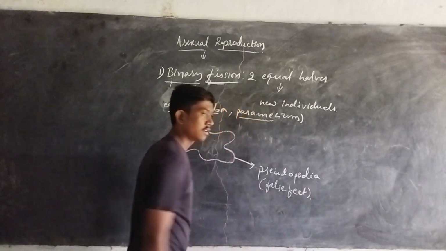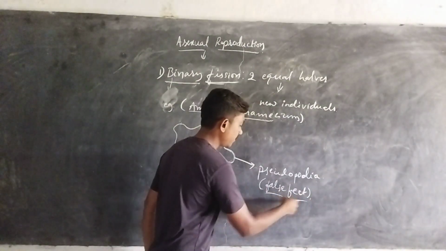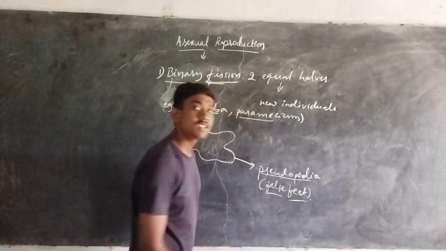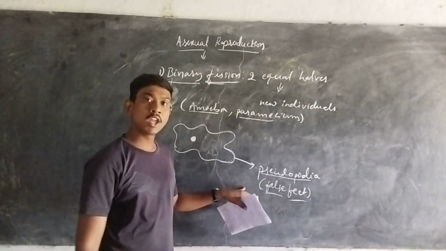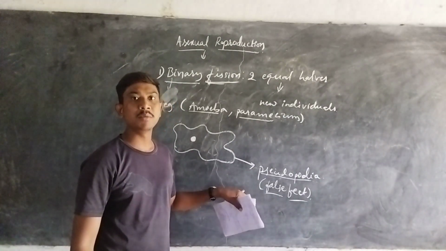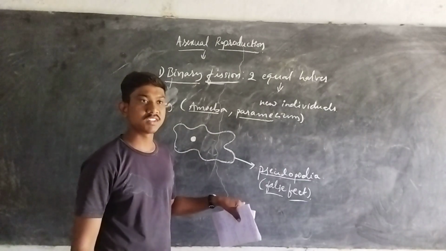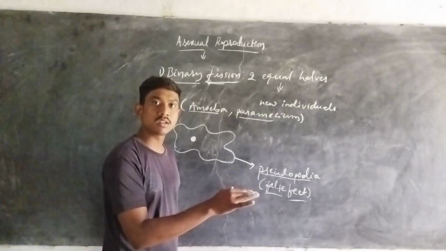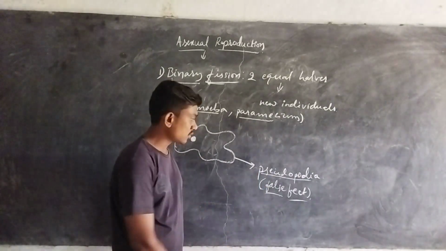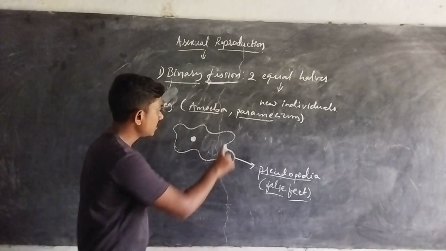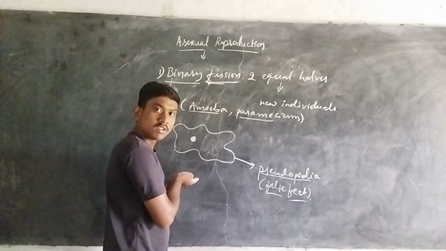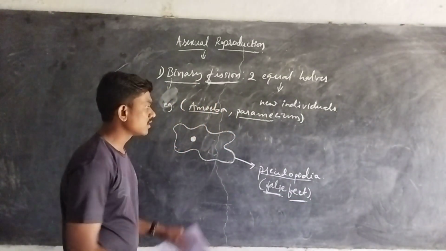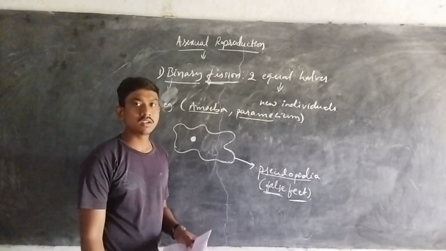Let me clarify why these things are called the false feet. These two extensions, the pseudopodia, help the amoeba to show its movement. We generally know this as amoeboid movement. What is the meaning of amoeboid movement? Amoeba exhibits a kind of movement in which it travels from one place to another with the help of these pseudopodia. This is not permanently present in the amoeba, so we call them the false feet, because the amoeba is always irregular in shape.